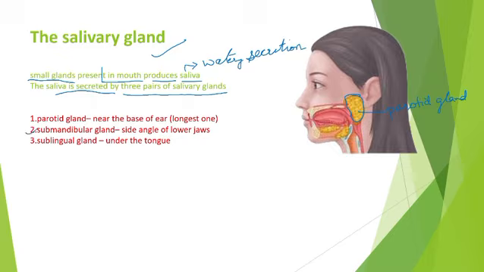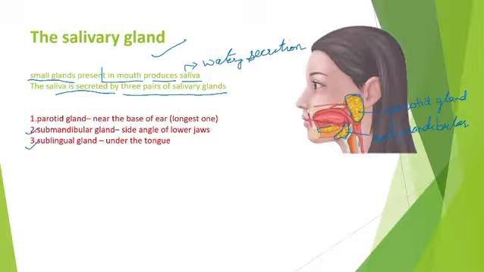Second is submandibular gland, present in the lower jaw, at the side of the angle of the lower jaw, named as submandibular. Understand? And the third is sublingual.